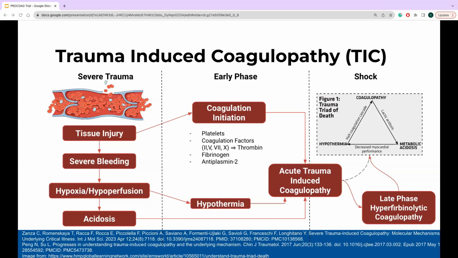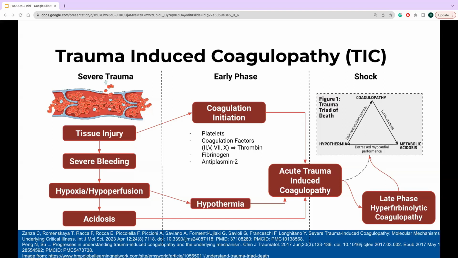Hemorrhage can lead to hypoxia and hypoperfusion, which can further exacerbate the coagulopathy through acidosis and hypothermia. In addition, running massive infusions of crystalloids can cause further dilution of coagulation factors, while transfusions with cold fluids can further exacerbate hypothermia.